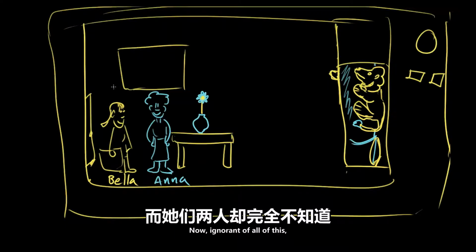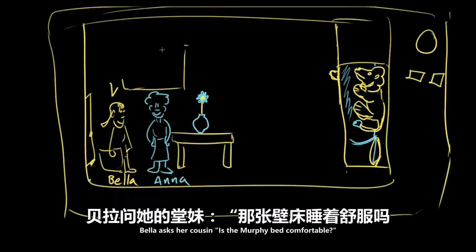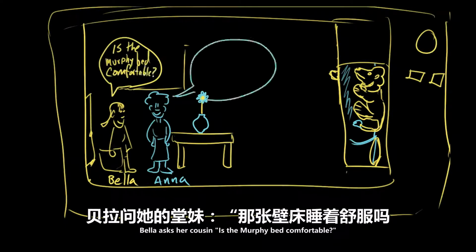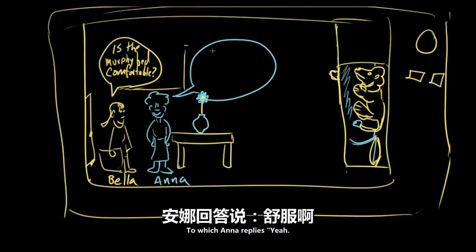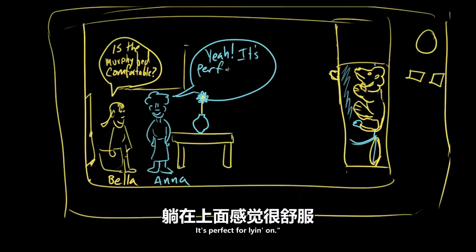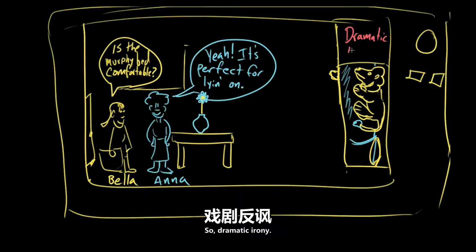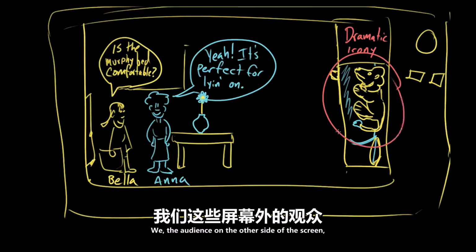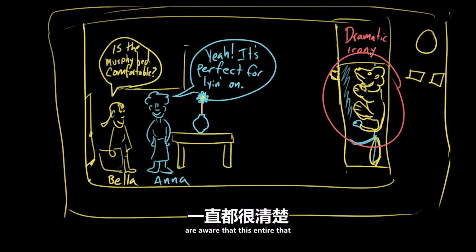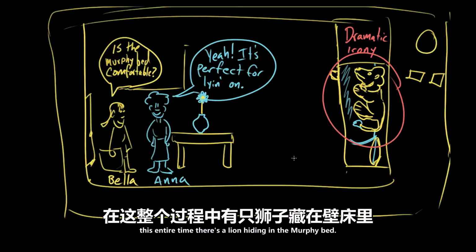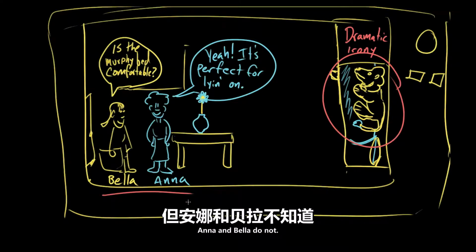Now, ignorant of all of this, Bella asks her cousin, "Is the Murphy bed comfortable?" To which Anna replies, "Yeah, it's perfect for lying on." I think you see where I'm going here. So, dramatic irony. We, the audience, on the other side of the screen, are aware that this entire time there is a lion hiding in the Murphy bed. We know this, Anna and Bella do not.